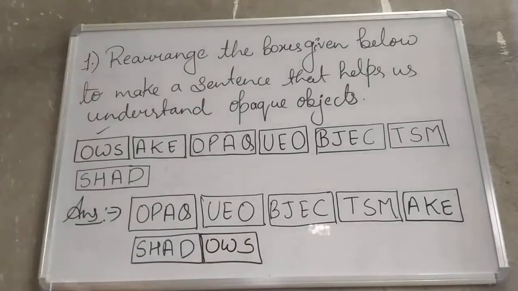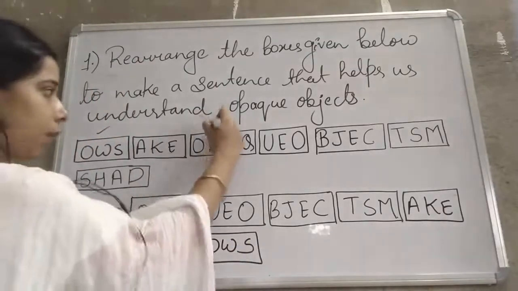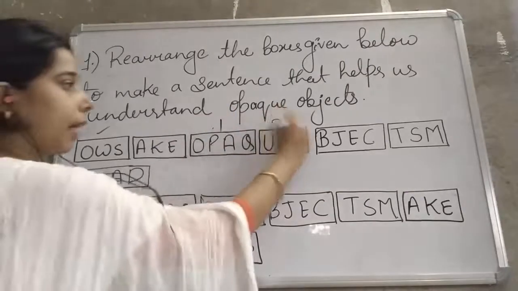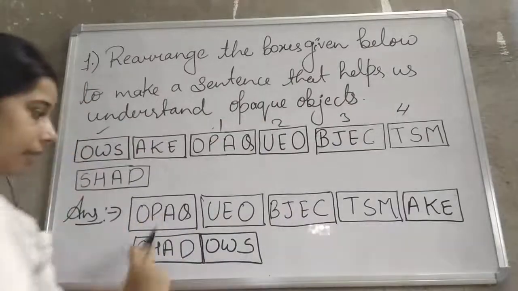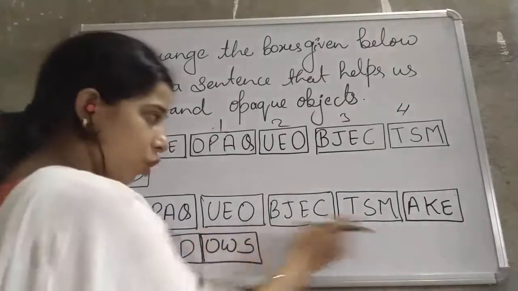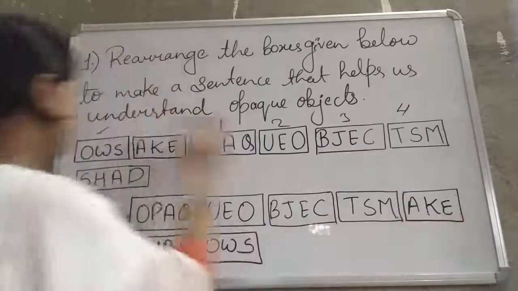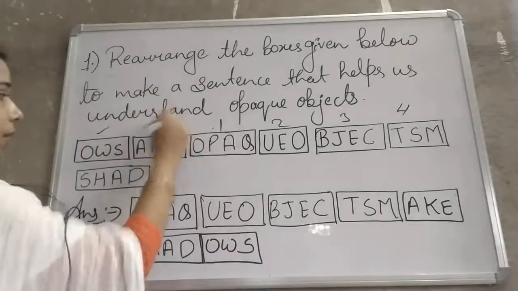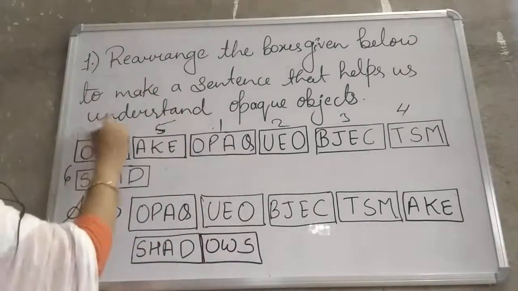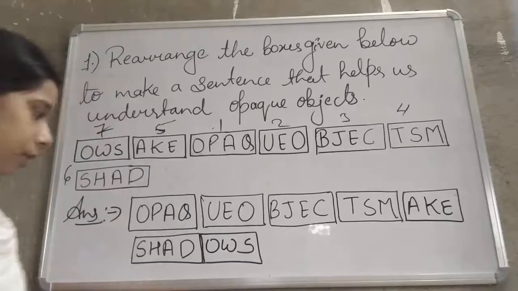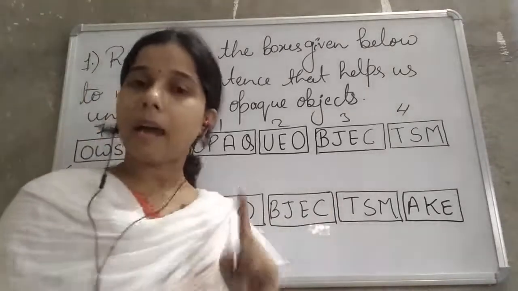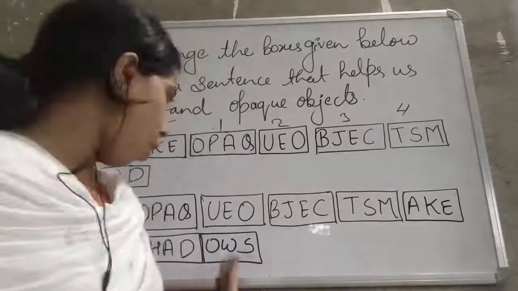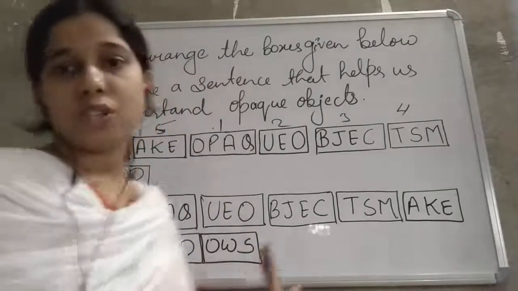So now you see here, by this we can rearrange it. The first one we will take this one, then second one, third one and fourth one. So by this we are getting one sentence, that is opaque objects make, this is the fifth one, sixth, and finally the last, that is the seventh one. If you combine all these boxes, we get a meaningful sentence, and that is: opaque objects make shadow.